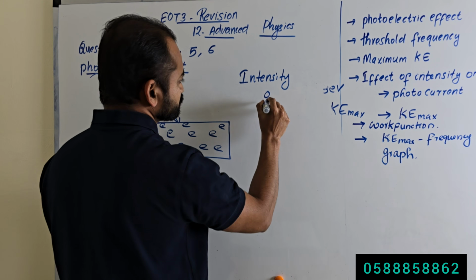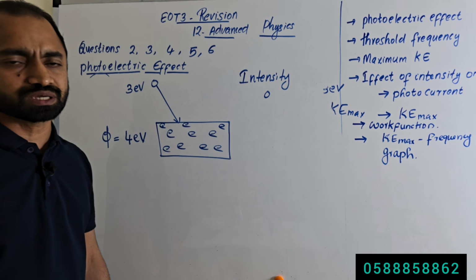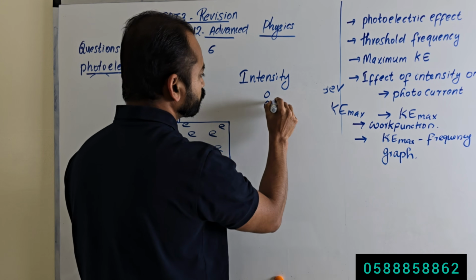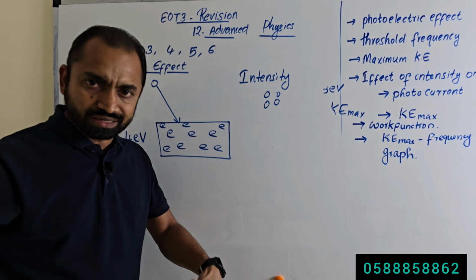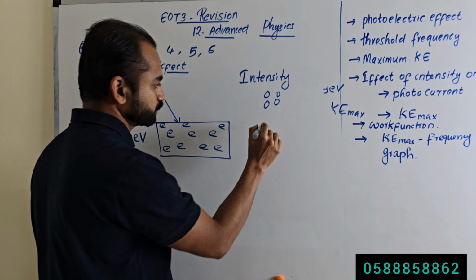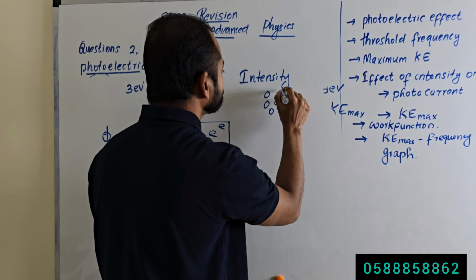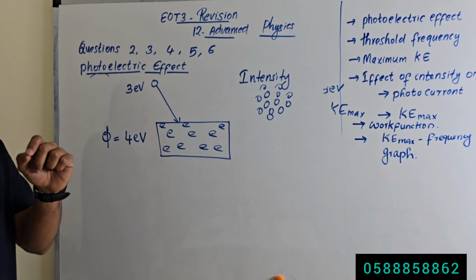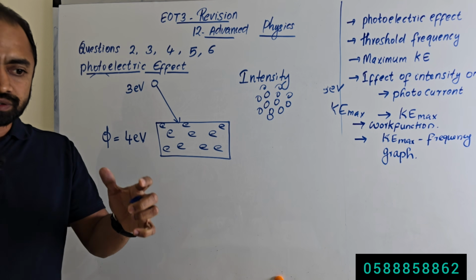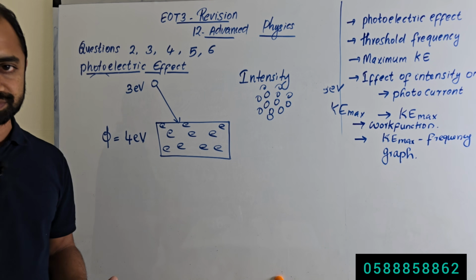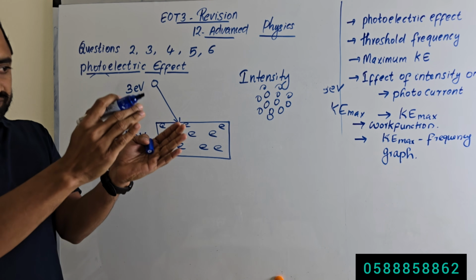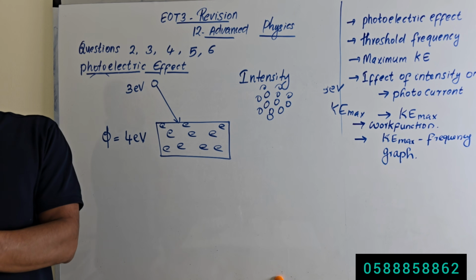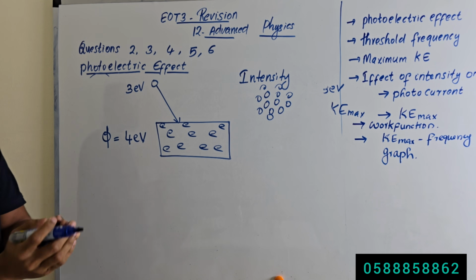Again increase the intensity, again there will be more photons. So increasing the intensity means increasing the number of photons. Intensity is directly proportional to the number of photons.